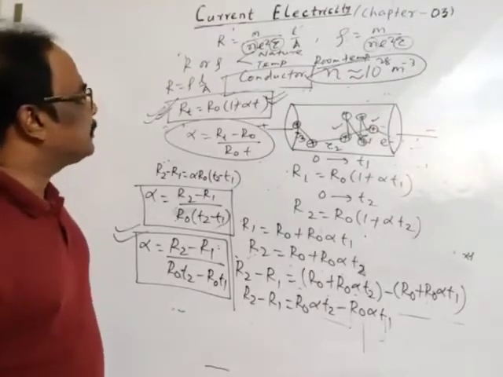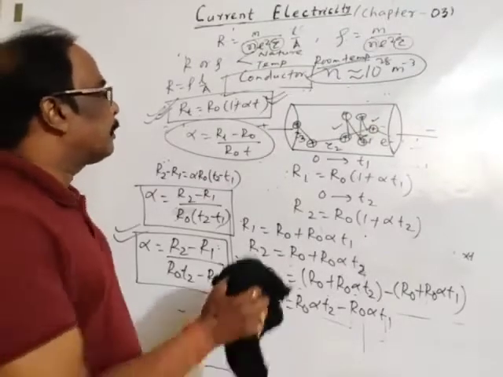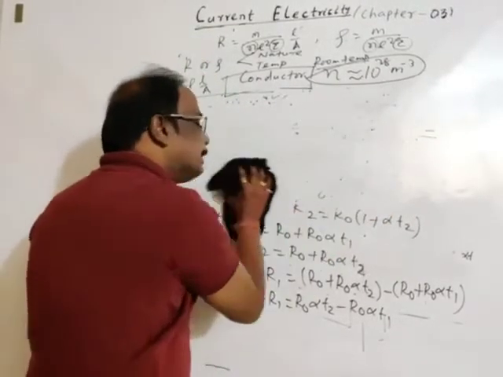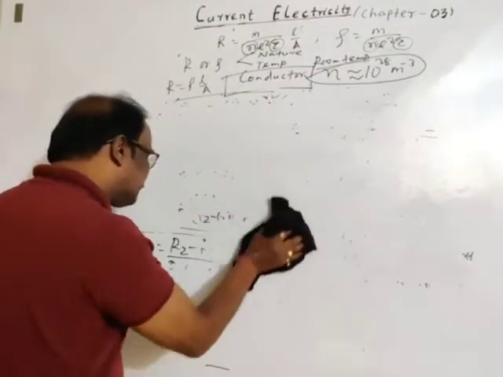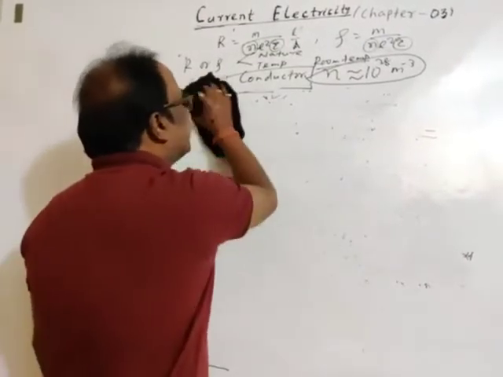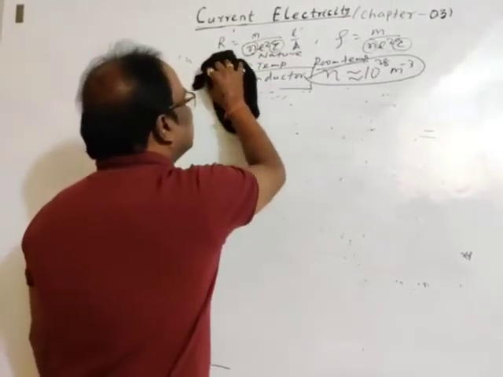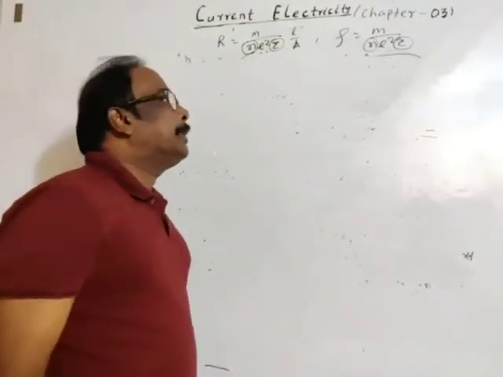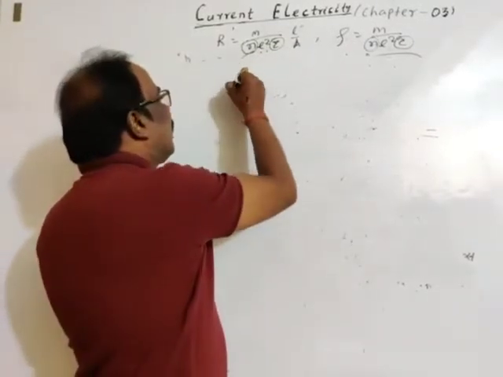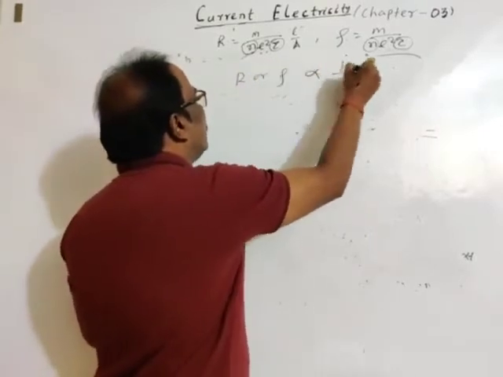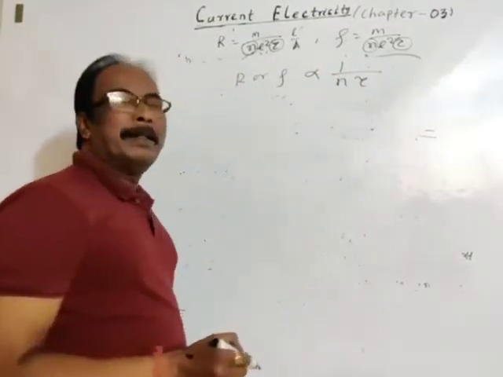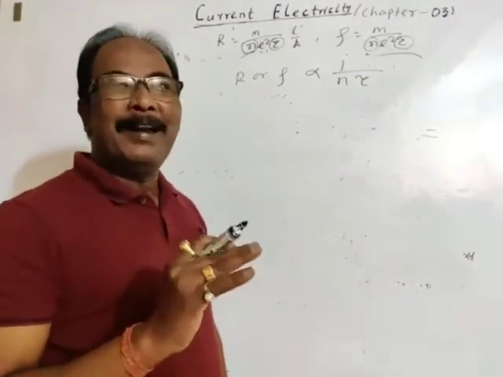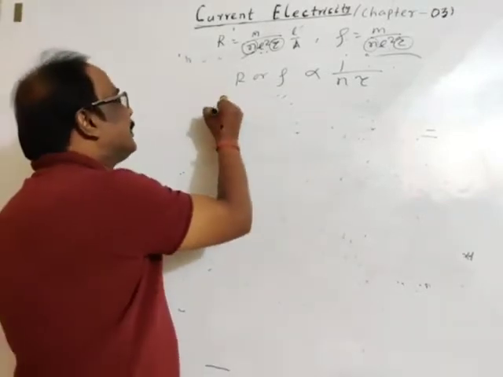Okay. So alpha also depends upon temperature, and the resistivity of a conductor increases with increase in temperature. We will have numerical from it. Then the formulas are like this. Resistance or resistivity rho is proportional to the number density of free electrons and relaxation time. We have already discussed conductors. So now semiconductors.